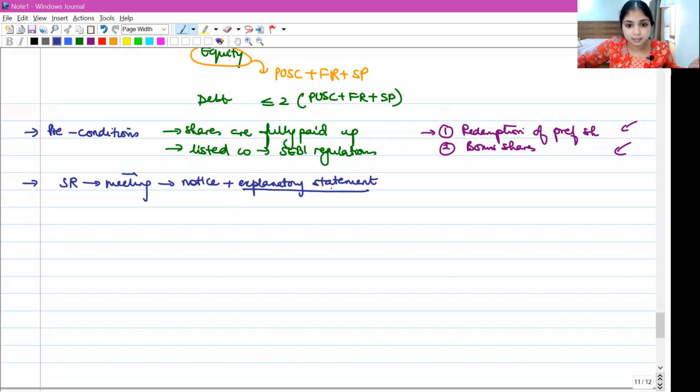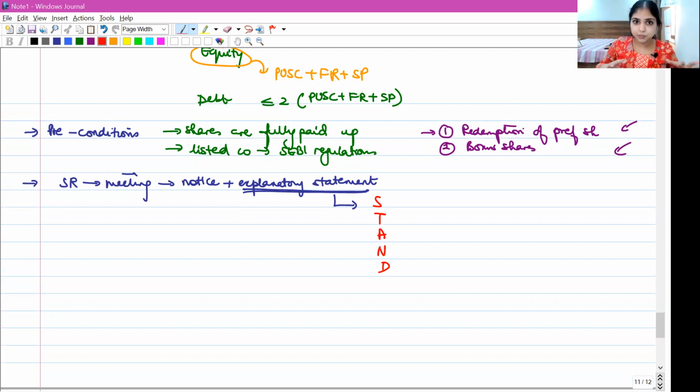An explanatory statement. In this explanatory statement, all details relating to buyback have to be written. The law talks about a lot of details which we are supposed to write in this explanatory statement. But I want you to remember just 5 things which you should write in this explanatory statement. The hint to help you remember those 5 things is STAND.